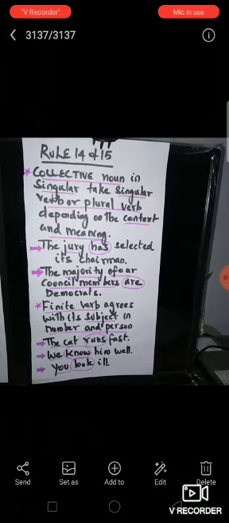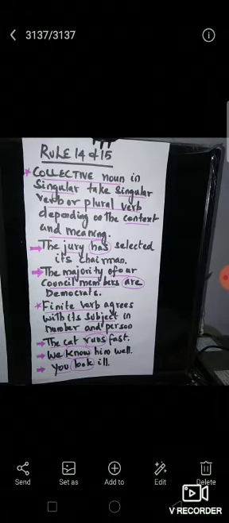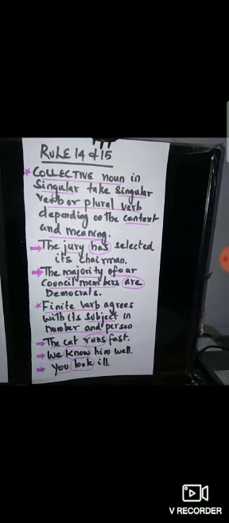The last one is finite verbs, which agree with their subject. For example, the cat is a singular subject, so it uses a singular verb. "We" is a plural subject and you are using a plural verb, so you use "look", you never use "looks". You are using the plural verb here, not the singular verb. So likewise, all the 15 rules are telling once again some important things about subject-verb agreement.